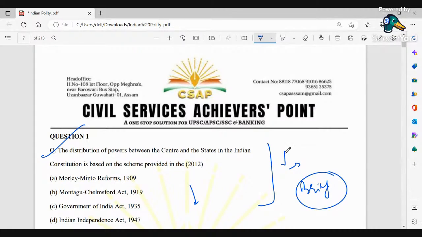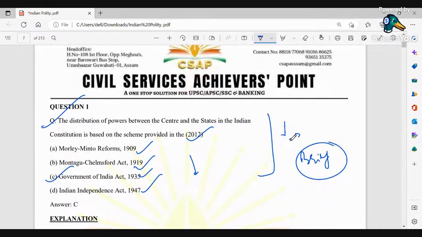Now starting with this: the distribution of power between the center and the states in the Indian Constitution is based on the scheme provided in which act? This is a question from UPSC 2012. We have four acts that we can see from the British time. Here the correct answer is C, that is the Government of India Act of 1935.